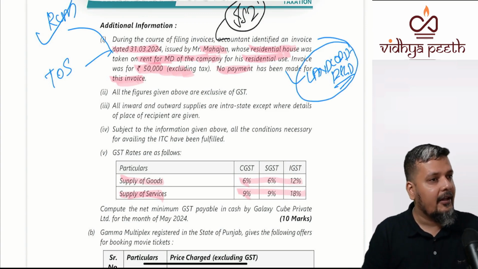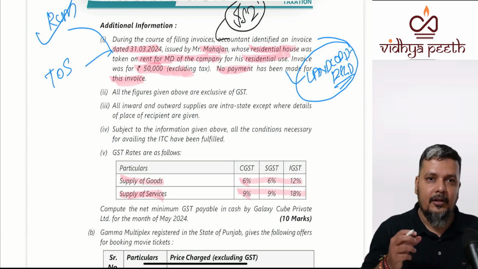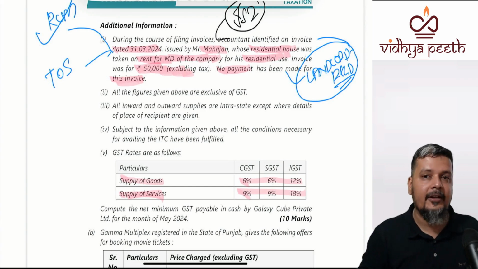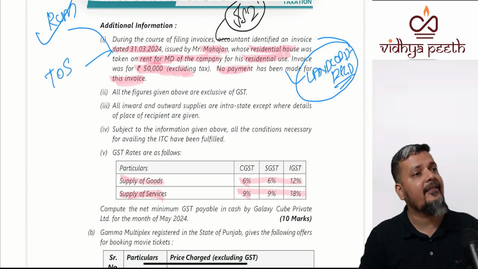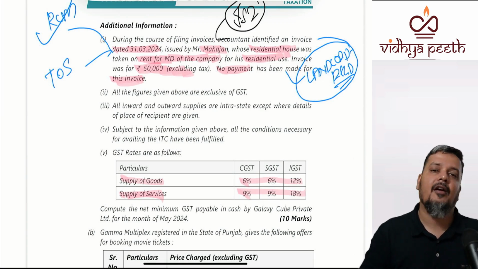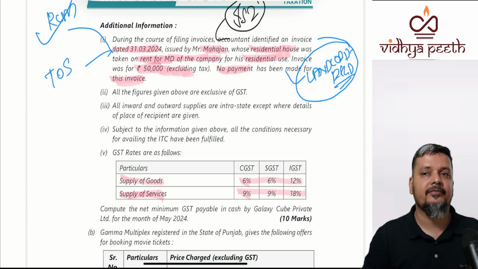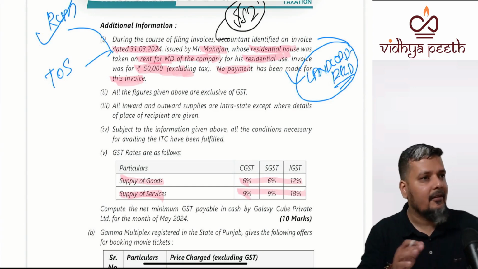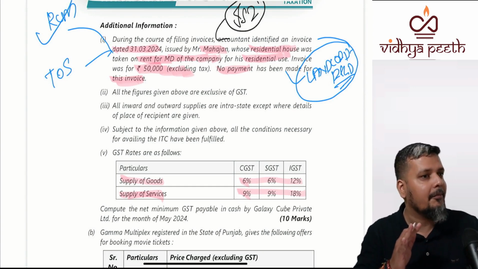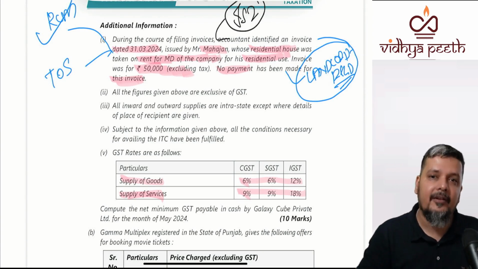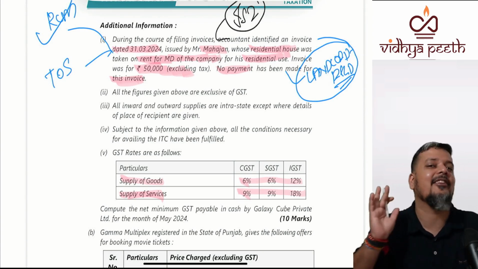Either you should assume that the landlord is registered, only then you can solve this. Otherwise, if the landlord is not registered, they should have given the date of self-invoice. Got that? So now you are going with an assumption because of the amendment. There is no problem with the question paper; this is an old question paper. Because of the amendment, you have to assume that the landlord is registered. He is registered, but it is under RCM.